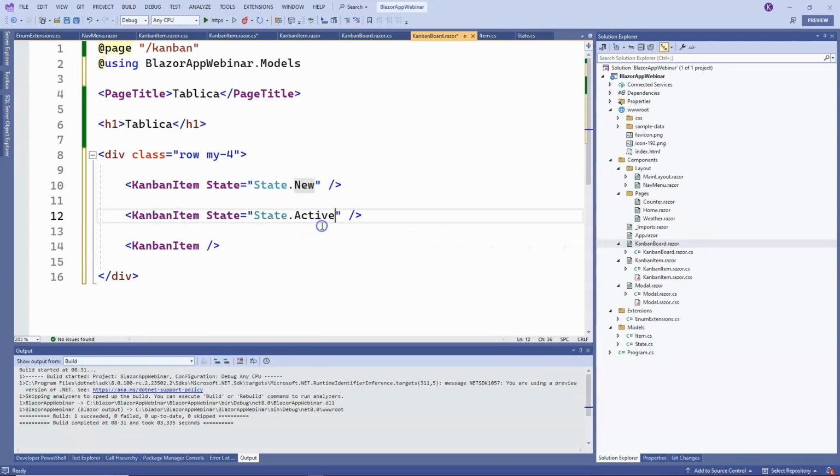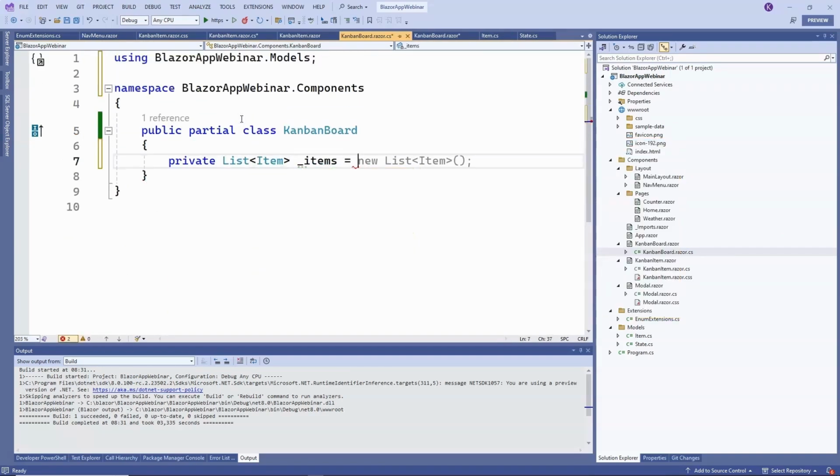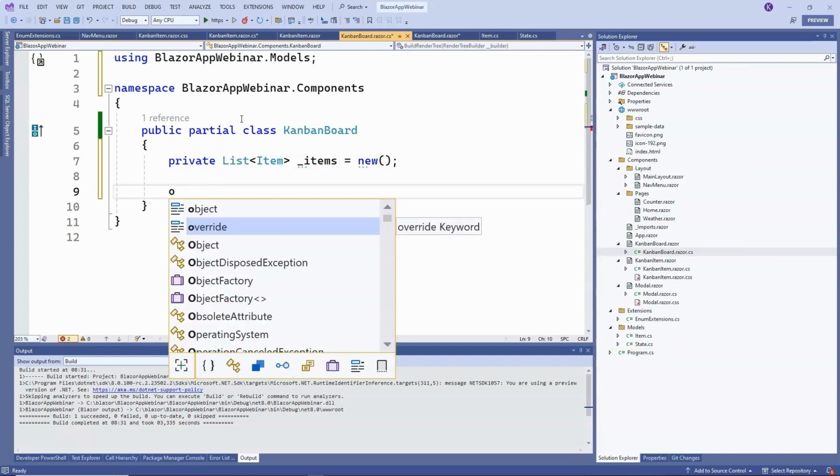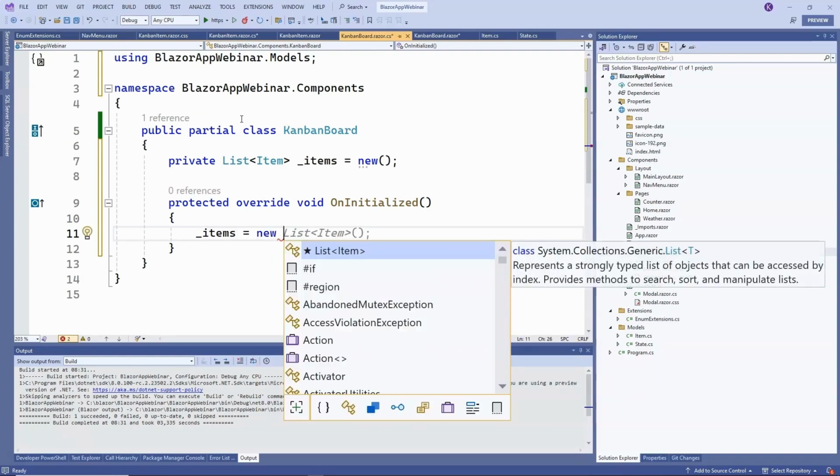The first state is new, the second will have the status active, and the third column will have the status completed. Great! Next we will want to pass a list of our tasks here, so let's create such a list in C# code. So list of items equals new. And in the onInitialize method, we can initialize this items list.